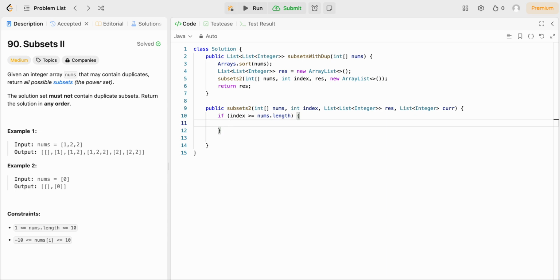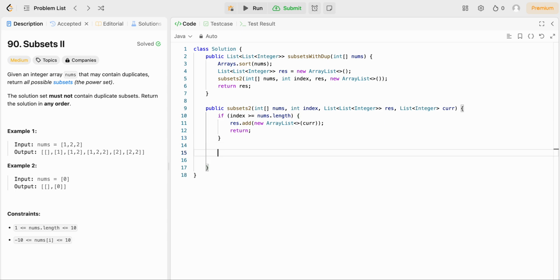So we can add a copy of the current list to our resulting array, and then we want to return here to avoid indexing out of bounds. And similar to Subsets 1 and pretty much all other backtracking problems, we want to add a clone of the current list instead of the actual list because of reference semantics.